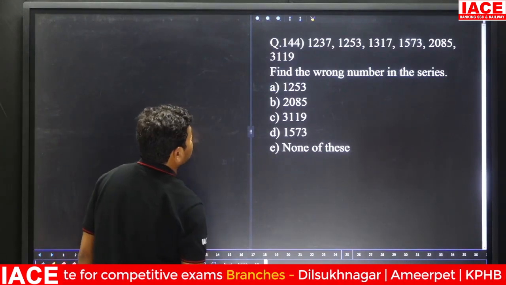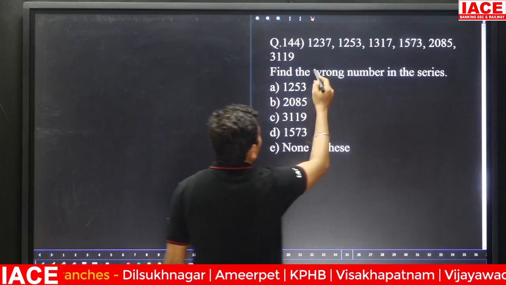Next we have a number series 1237 to 1253.